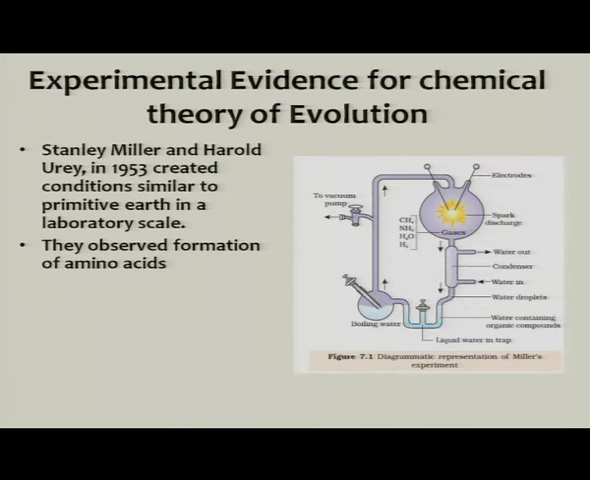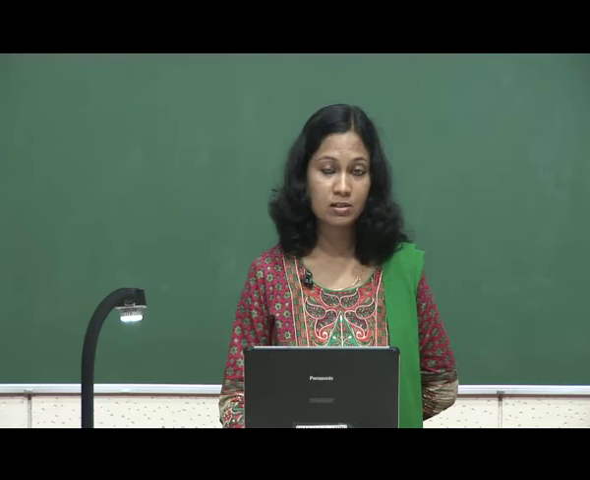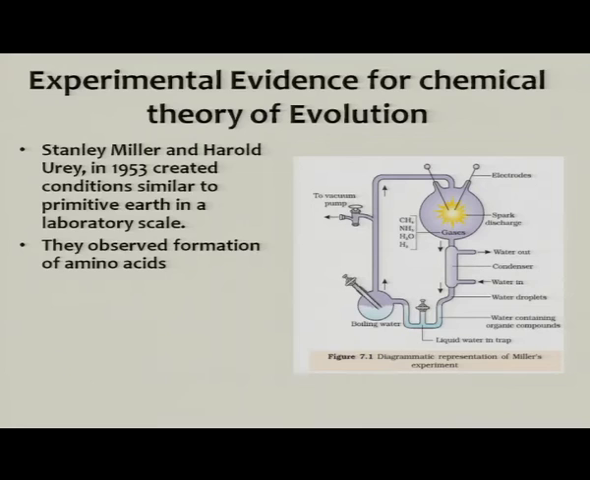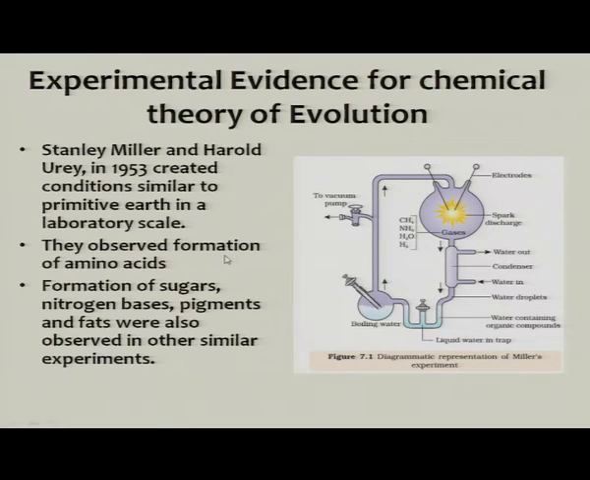They were actually able to observe the formation of amino acids. You know very well that amino acids are the building blocks of proteins, and so this appeared to be a plausible theory for explaining the origin of life. The origin of life is supported by the theory of chemical evolution, that the first life which arose could be because of chemical evolution. Similar experiments were subsequently done by many scientists, and they were also able to obtain other kinds of molecules like sugars, nitrogenous bases, pigments and fats.